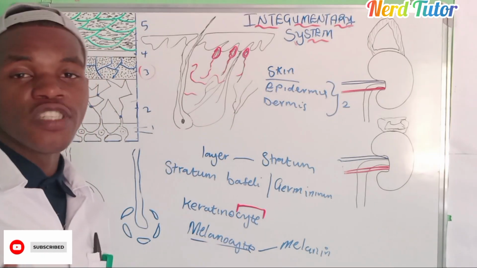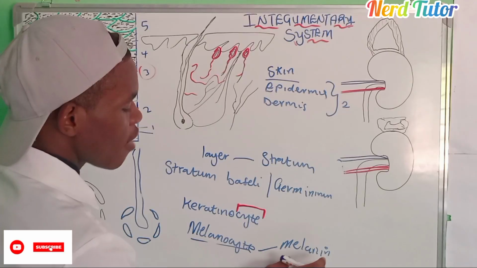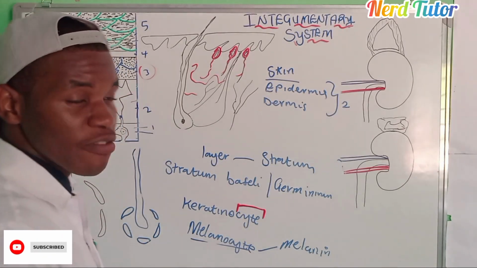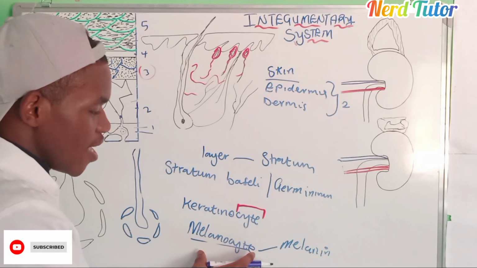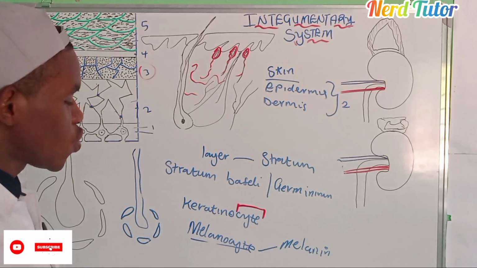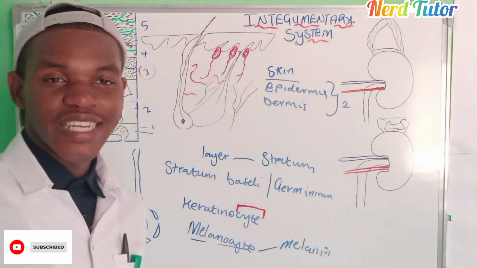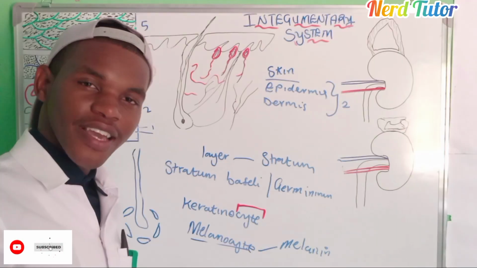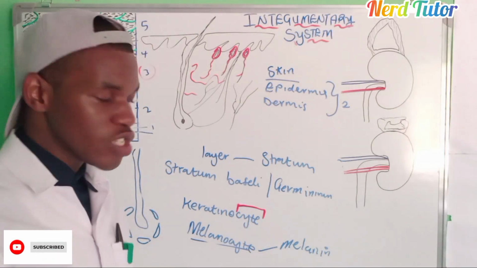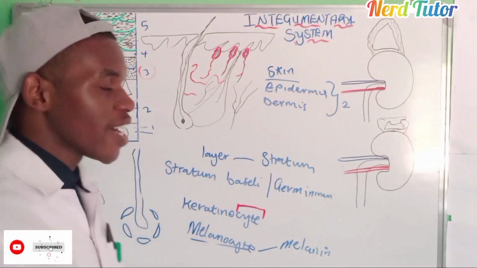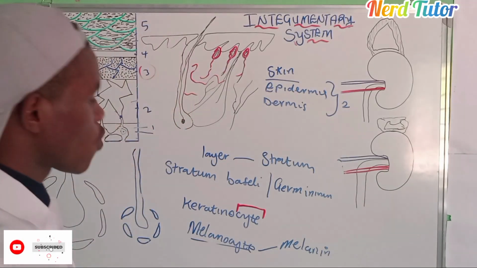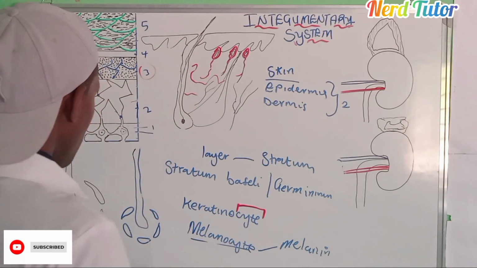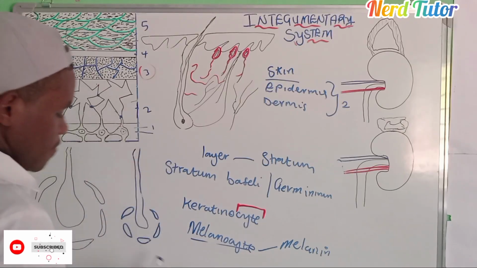But the color will depend on the quantity of melanin that will be produced by these same melanocytes. So that is what will determine your color, whether you're going to be black, albino, or white, because of the quantity of melanin. So melanocytes are also found here.